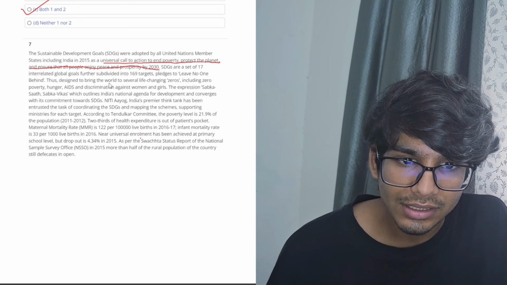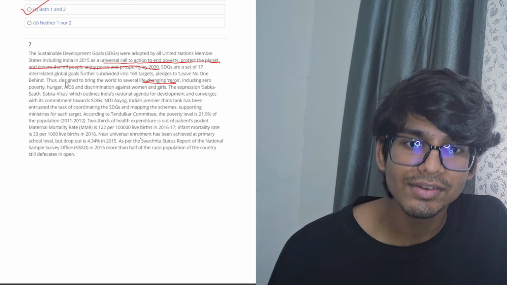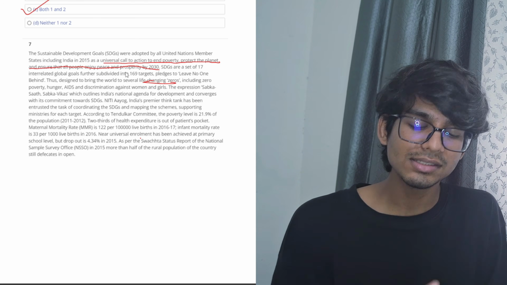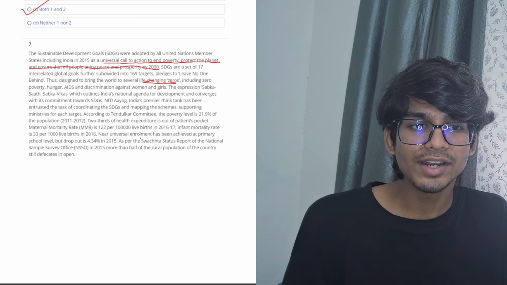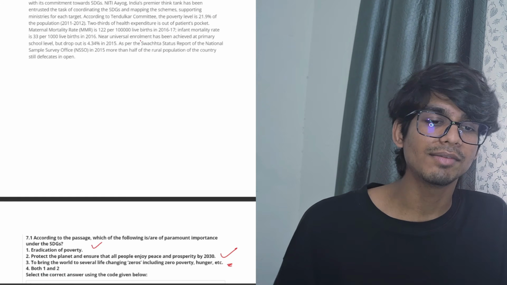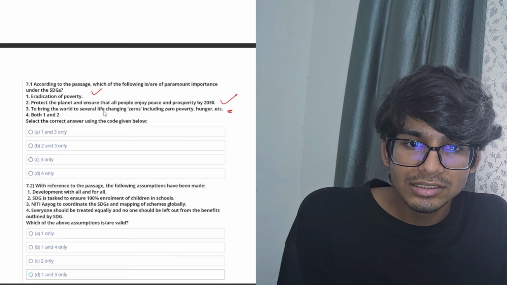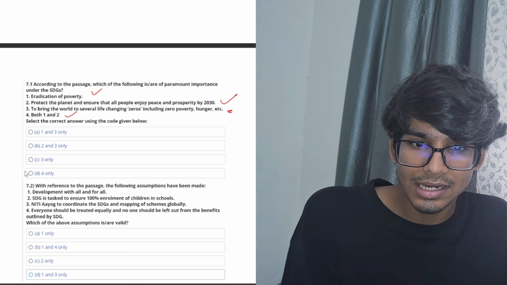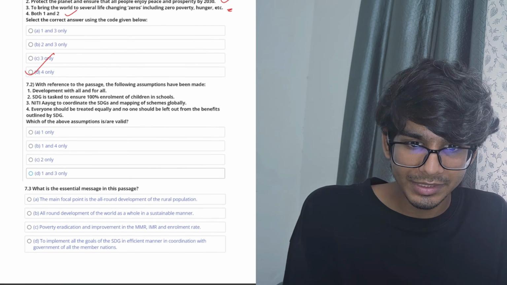And this line, the zeros line, is given later, which is basically how these SDGs are designed. So it is different from the most important goals under the Sustainable Development Goals. Hence, 3 won't be, so it will be 4, both 1 and 4, and it is given here. So D will be the answer.